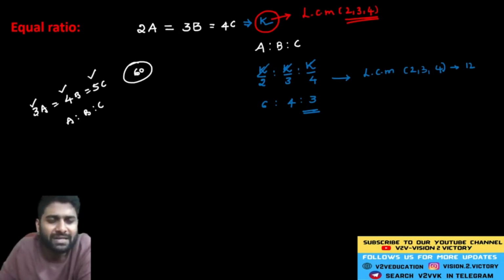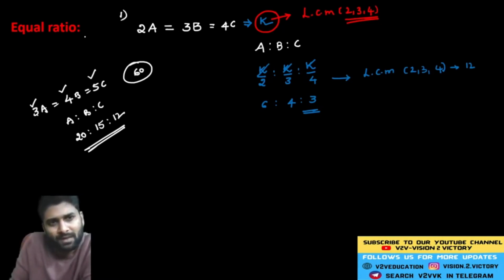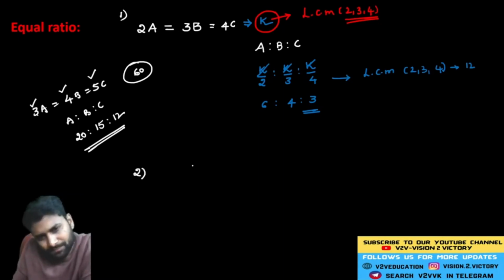Now see, 3 becomes 60 exactly 20 times. 4 becomes 60 exactly 15 times. 5 becomes 60 exactly 12 times. Now here the ratio of ABC is equal to 20 is to 15 is to 12. So this is one of the models. Now let me take one more example.